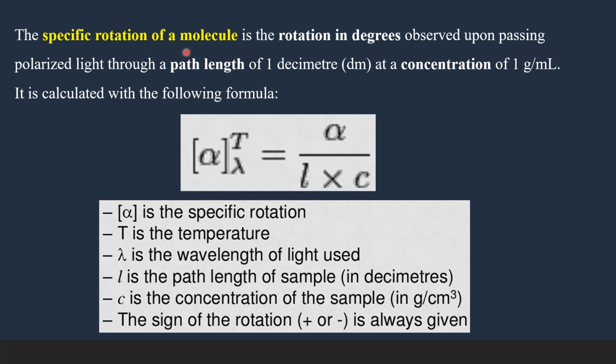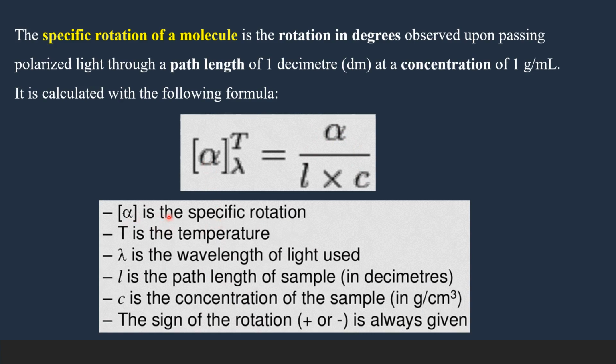So specific rotation of a molecule is the rotation in degrees observed upon passing the polarized light through a path length of 1 decimeter and a concentration of 1 gram per ml. So specific rotation is nothing but the angle of rotation when L is 1, C is 1. So when the length of the tube is 1 decimeter and the concentration of the sample is 1 gram per ml, this alpha angle of rotation becomes equal to specific rotation.